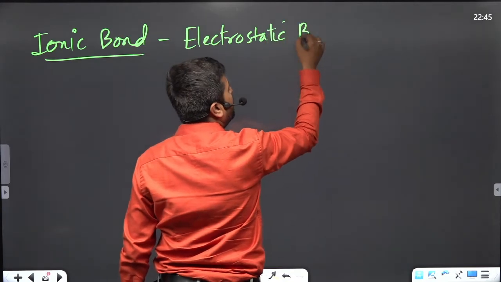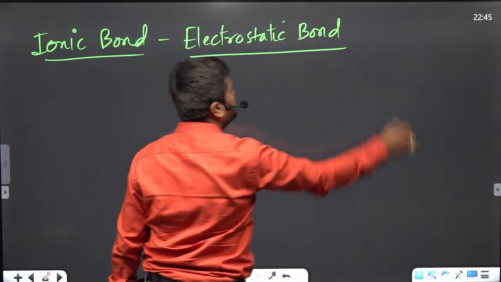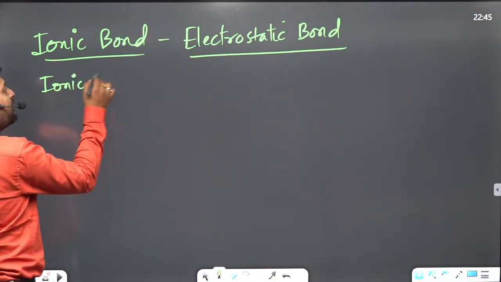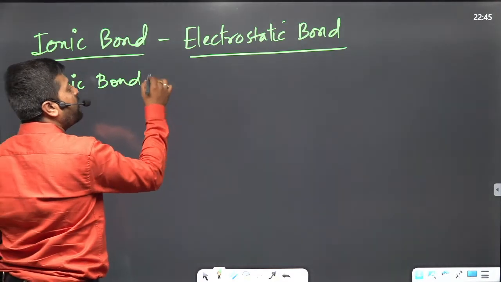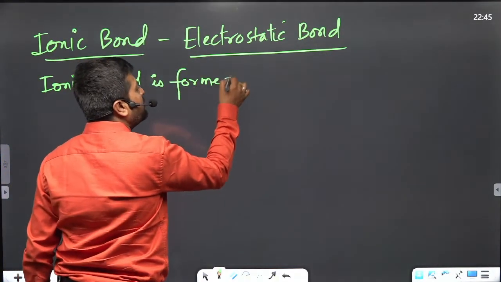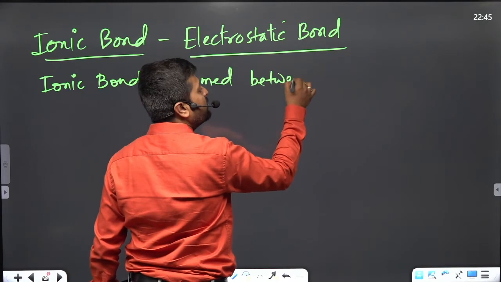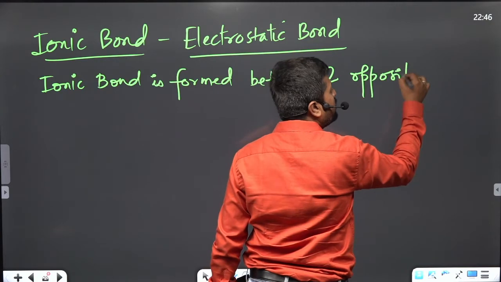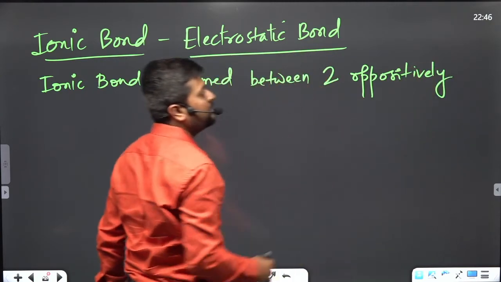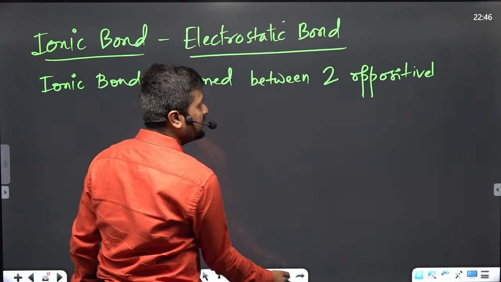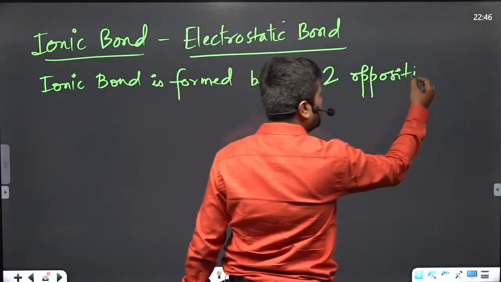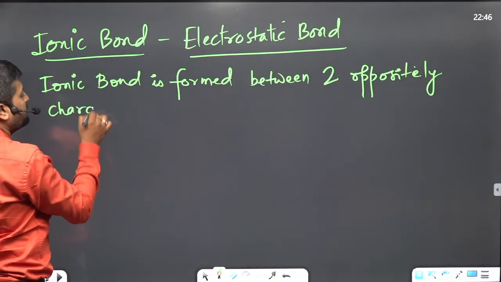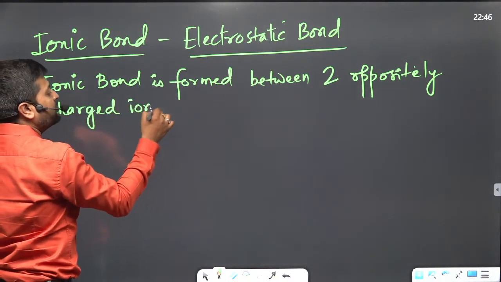Ionic bond is formed between two oppositely charged ions.